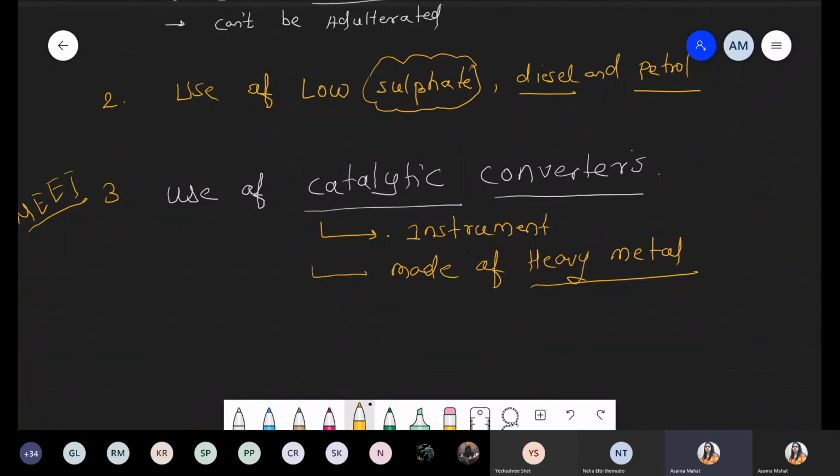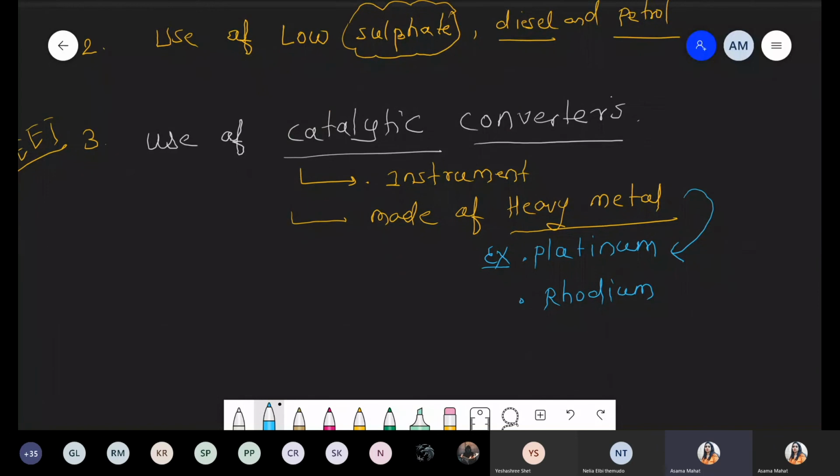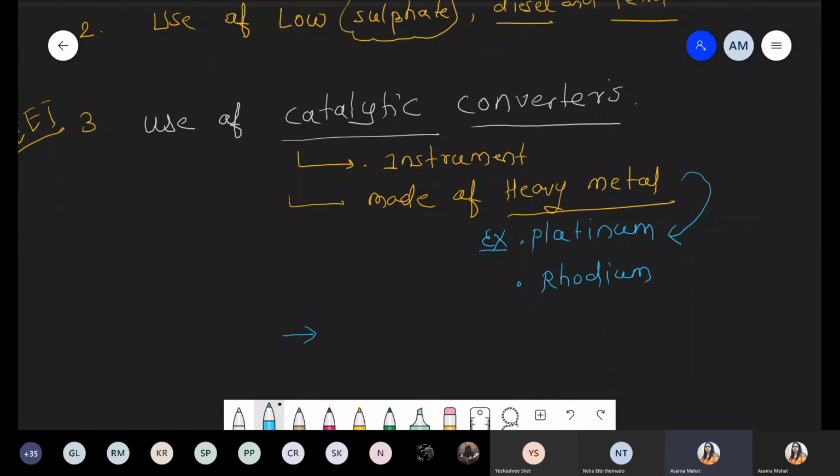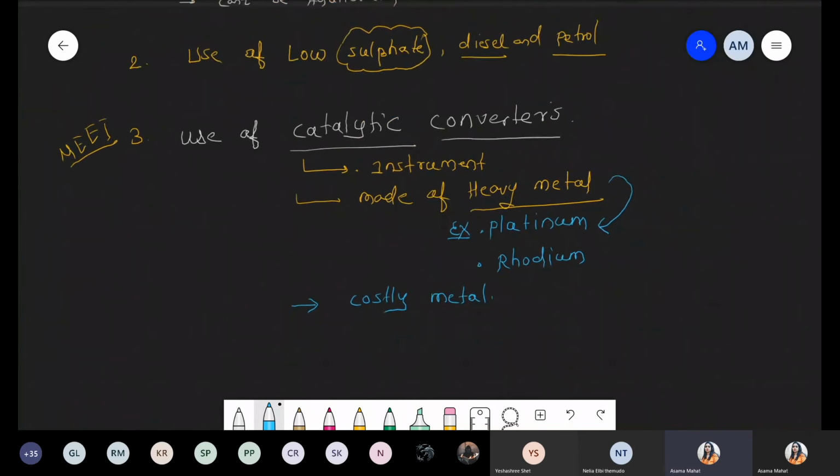And in this condition, for example, under heavy metal, maybe there is a use of platinum because we know that platinum is costly. Maybe it is made up of rhodium. So these are the examples included under heavy metal. That's why, because of the use of heavy metal, economically these are quite costly. So these are costly instruments, or we can say costly metals. But the government said that if you want to control the air pollution, you have to install this instrument, that is the catalytic converter.